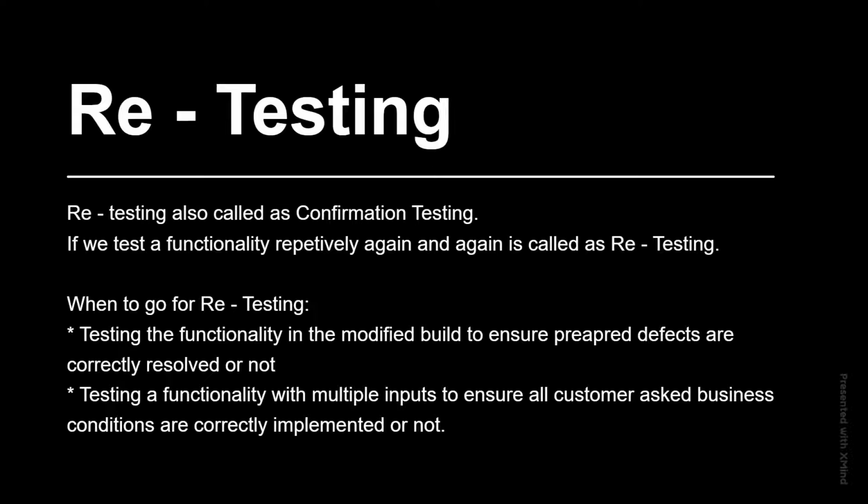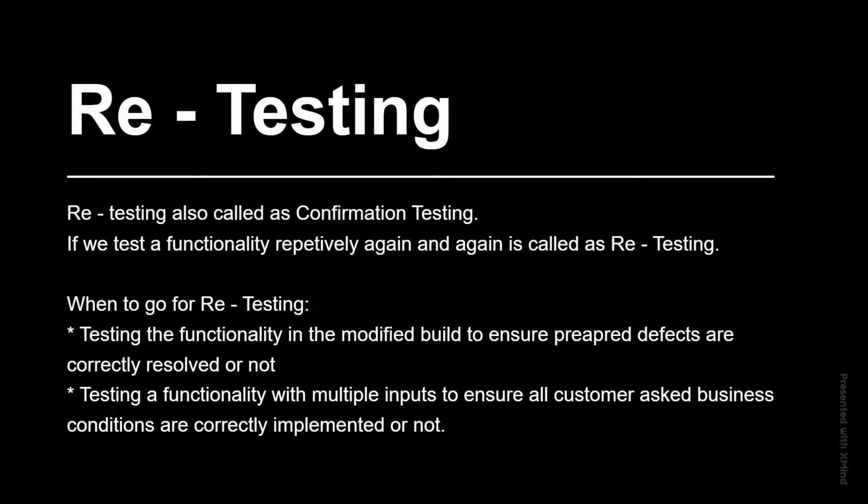So what is retesting actually? If we test a functionality repeatedly again and again, then it is called retesting. For example, if I am testing login functionality multiple times, that is called retesting. When to go for this technique? We test the functionality in the modified build to ensure reported defects are correctly resolved or not.